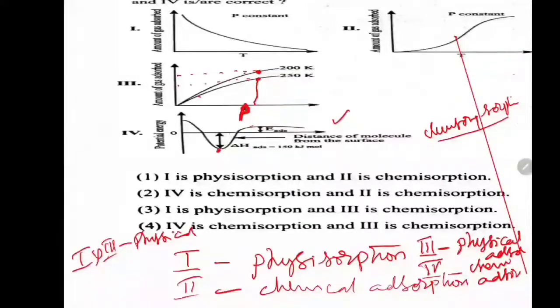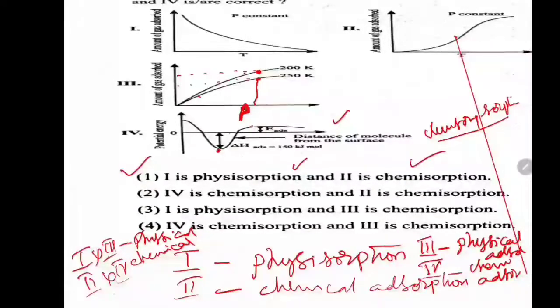1 is physisorption, correct. And 2 is chemisorption. Yes, we listed out. 2 is chemisorption, overall this statement is correct. 4 is chemisorption. Yes, you check up. And 2 is chemisorption. No, this is wrong. Therefore, this is not the right statement. First part is correct, but second part is wrong.